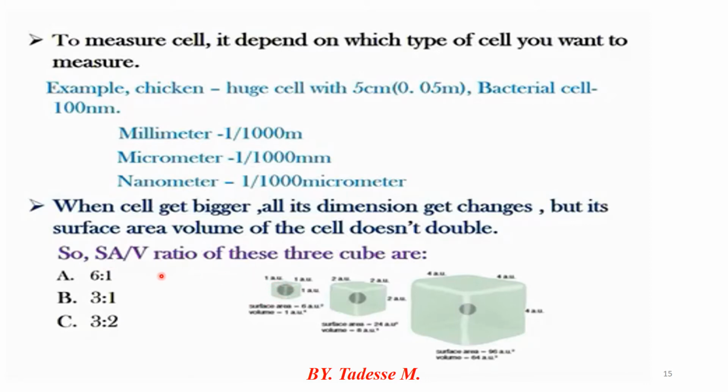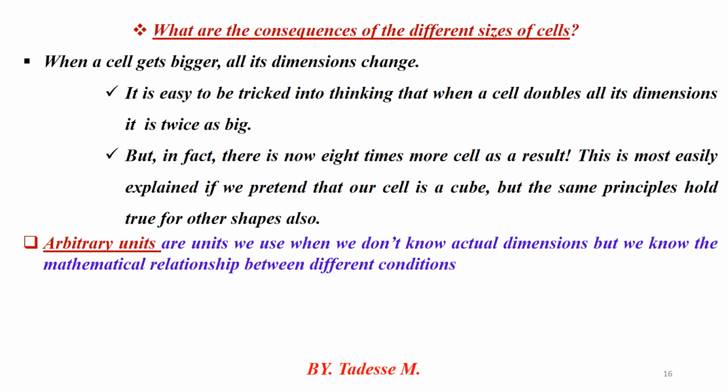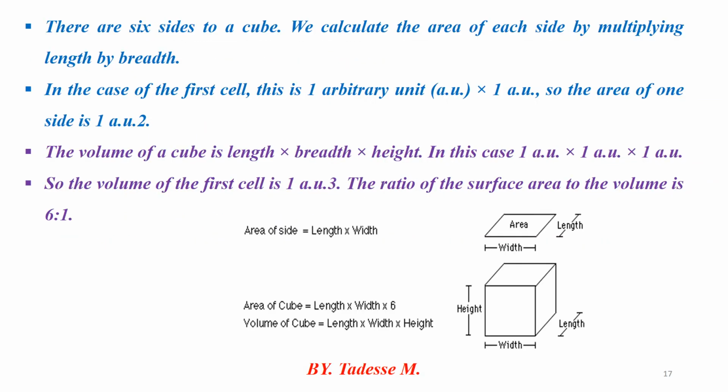The surface area to volume ratio of the cell of size 1 is 6. The surface area to volume ratio of the cell of size 2 is 3 to 1. The surface area to volume ratio of the cell of size 4 is 3 to 2, that is 1.5. Therefore, as the size of the cell gets bigger, the surface area to volume ratio decreases. Look at 6, 3, the size of a cell. For calculating surface area to volume ratio, understand this.